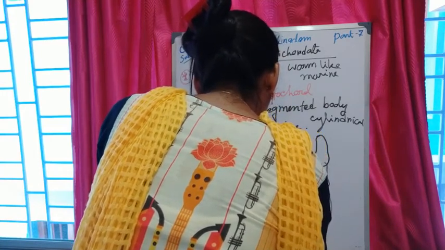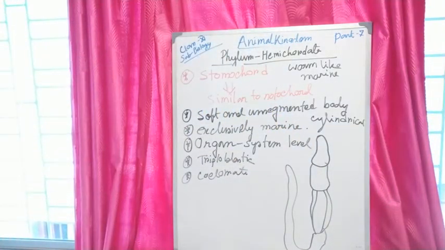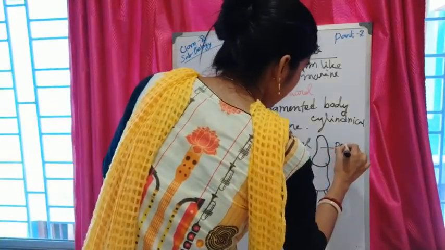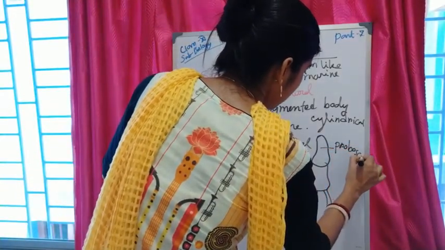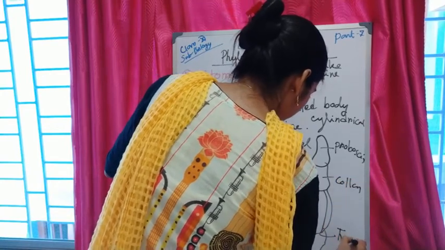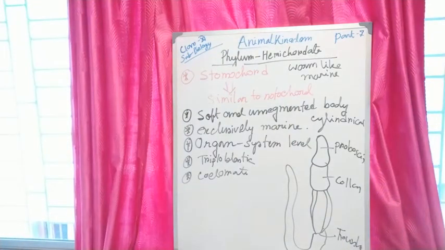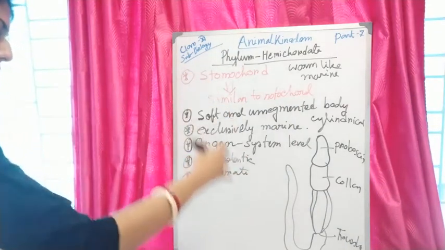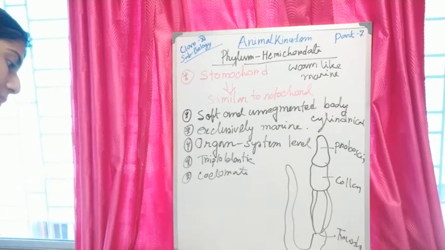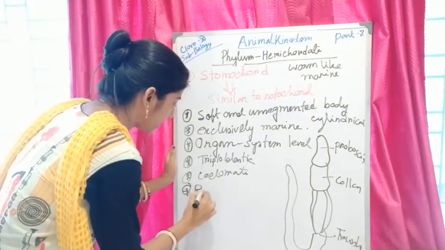Their body is divided into proboscis, collar and trunk. These are the three main portions of their body. They are triploblastic animals and show bilateral symmetry.